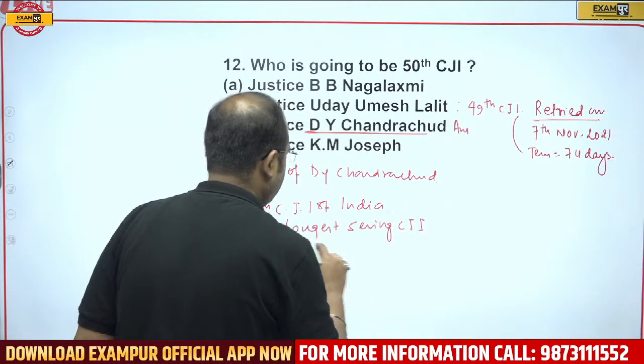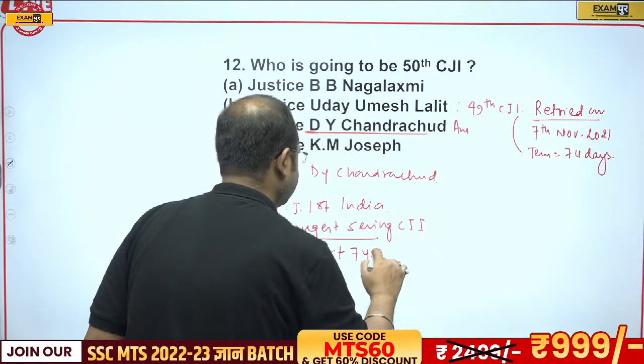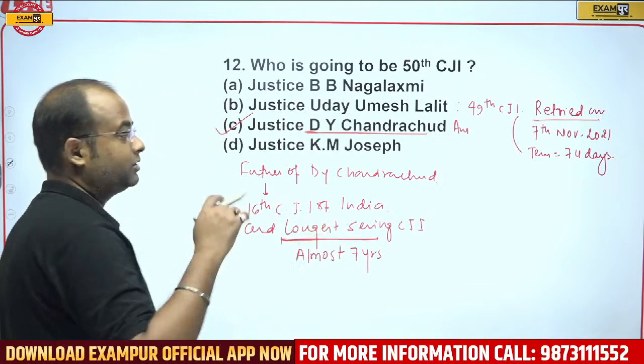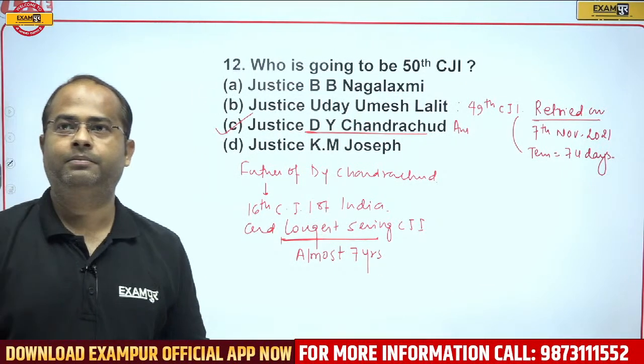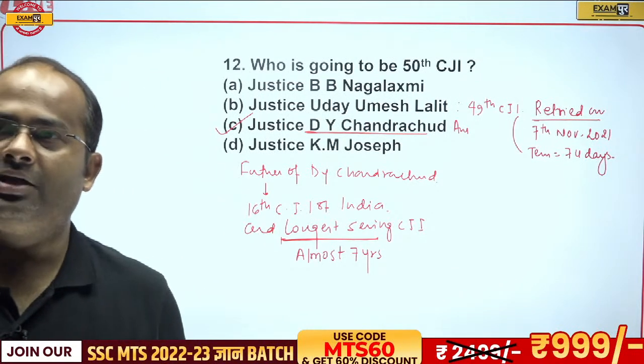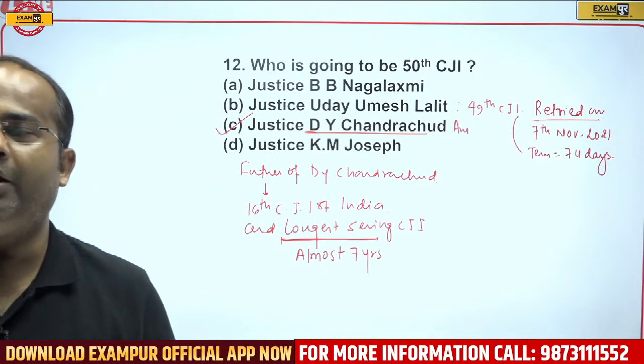He served almost 7 years. So the longest serving CJI is the father of Justice D.Y. Chandrachud.